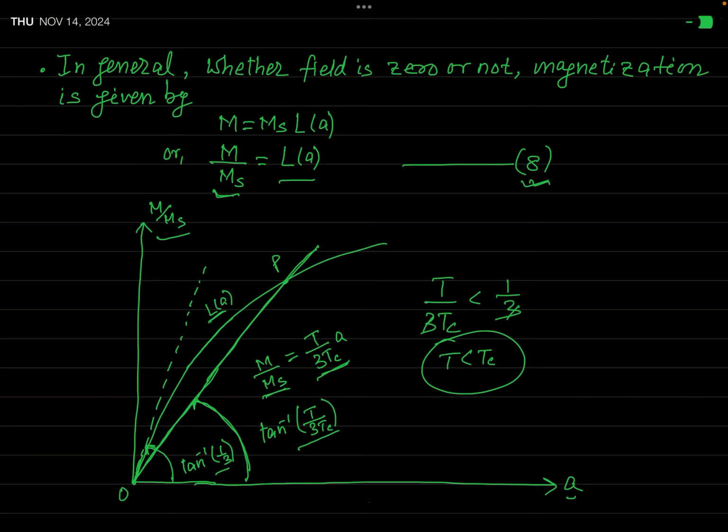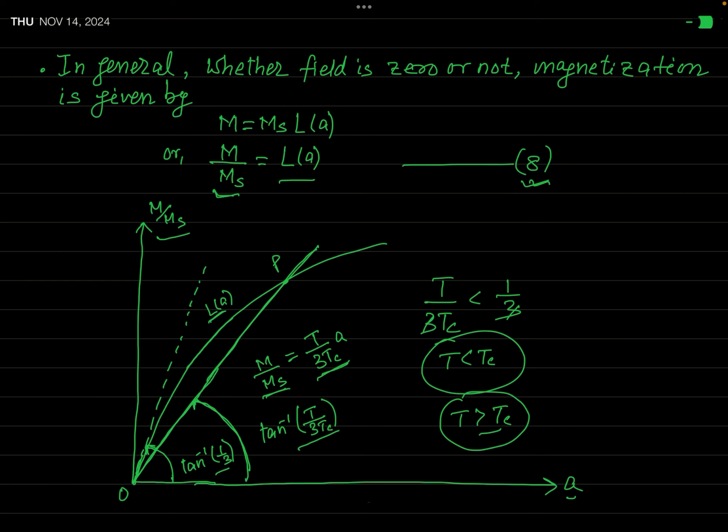But if the situation is just reverse, that is T is greater than Tc, the material does not exhibit a spontaneous magnetization. In that condition, our material behaves like a paramagnetic substance. So a ferromagnetic substance behaves like a paramagnetic substance above the Curie temperature.